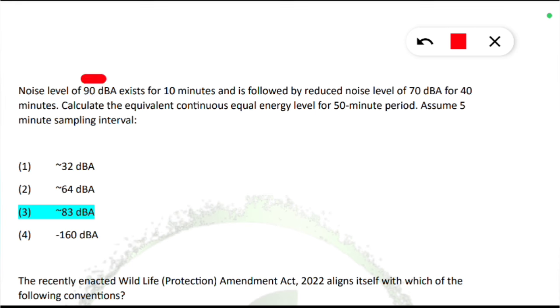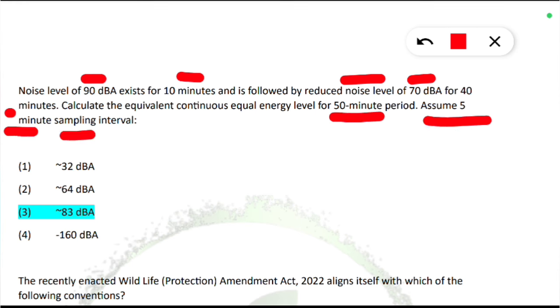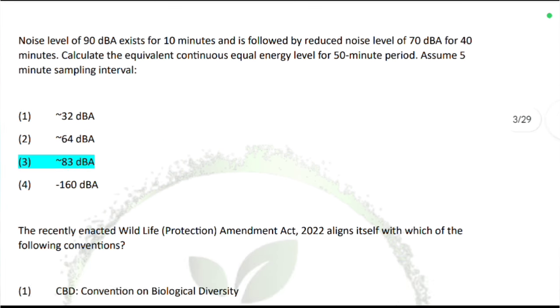Noise level of 90 decibel exists for 10 minutes and it is followed by a reduced noise level of 70 decibel for 40 minutes. Calculate the equivalent continuous equal energy level for a 50-minute period, assuming a 5-minute sampling interval. So for this, the correct option will be 83 decibel. You should calculate and check.